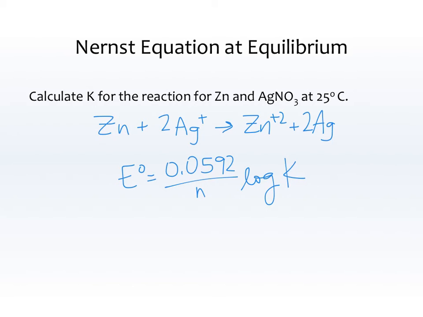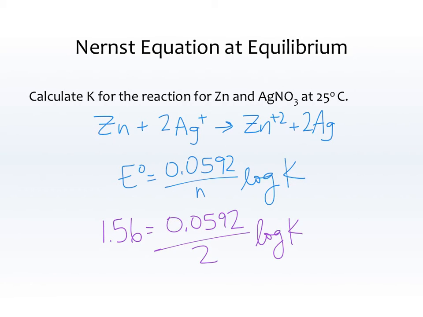That was 1.56, is equal to 0.0592 over 2, because again, zinc is going from 0 to +2, log K. So we end up with log K is equal to 52.7.